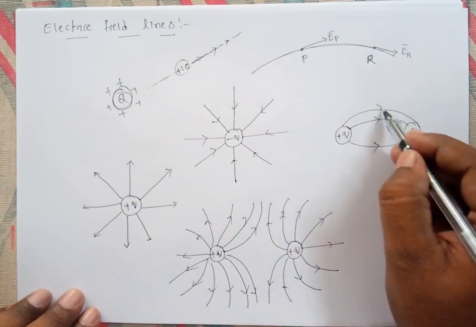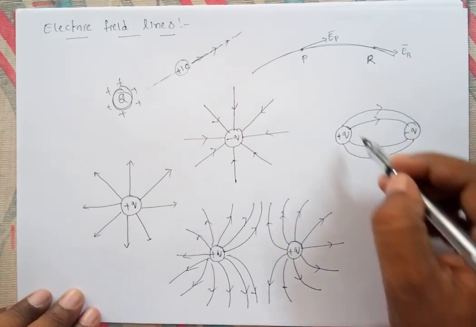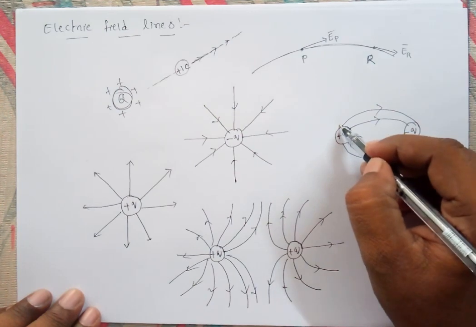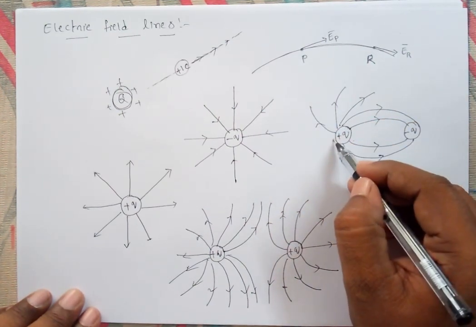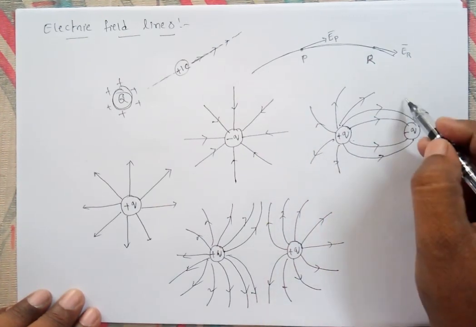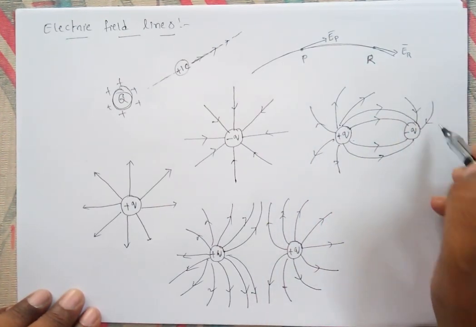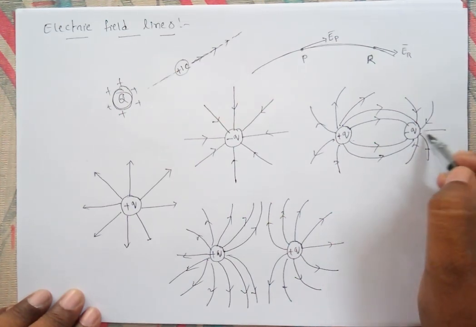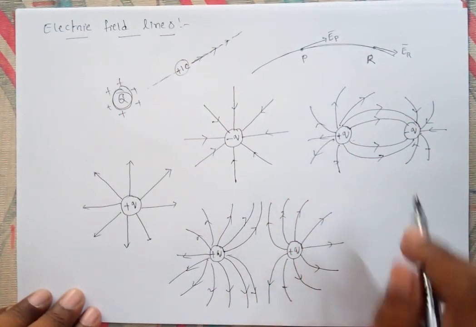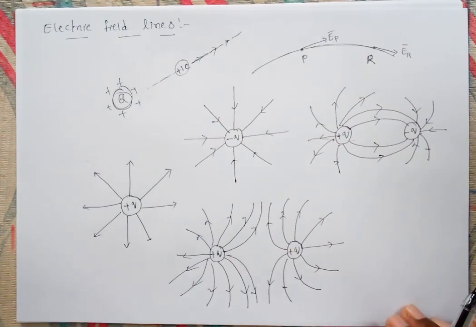Like this, they diverge from the positive charge and end at the negative charge. This is the thing you can understand. So like this, these field lines you can draw.